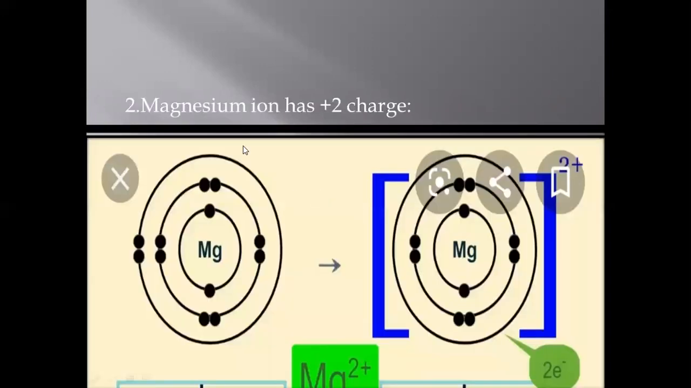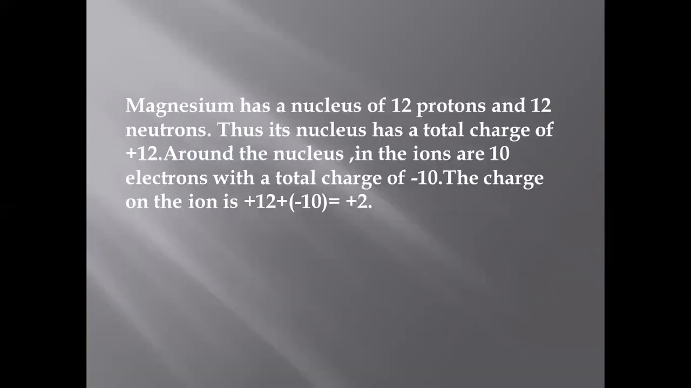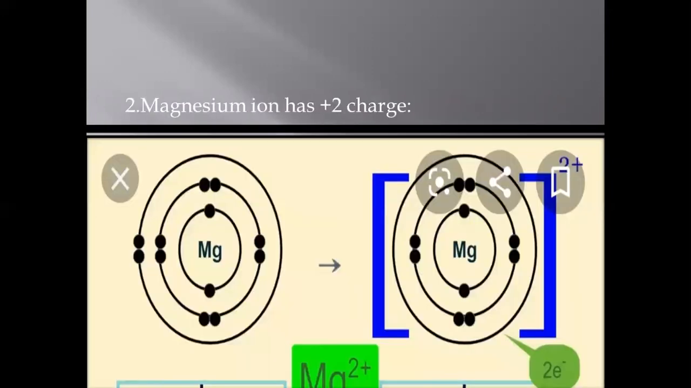Second example is for magnesium ion. Why does magnesium ion have a +2 charge? The reason is that magnesium has 12 protons in the center, so it has 12 positive charges, and the electrons present in the outermost shell are 2.